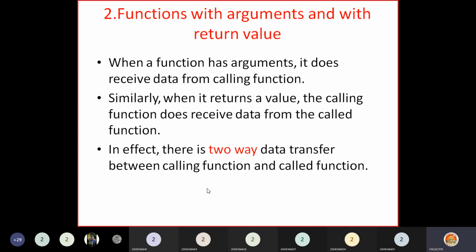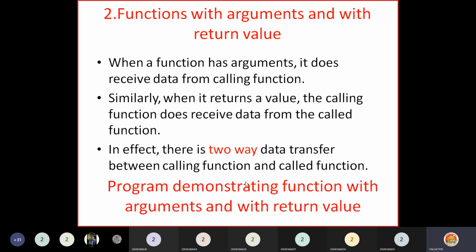Now we can say that the data is transferred in two directions. Two-way data transfer we call it as. From calling function to called function, data is transferred in the form of arguments, and again from called function to calling function, data is returned in the form of return value. So that's why this is two-way data transfer we can understand.